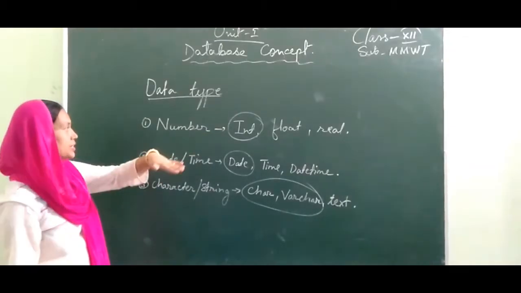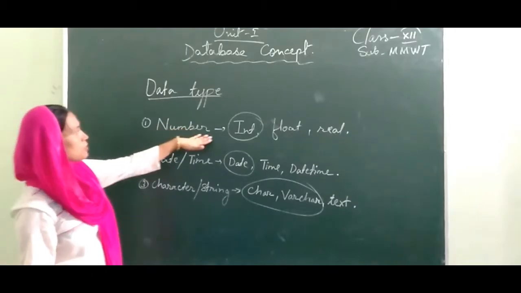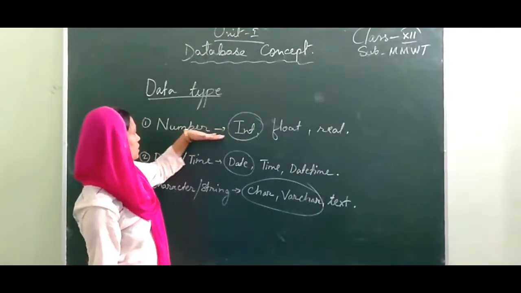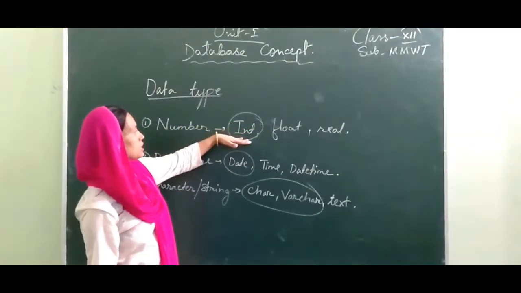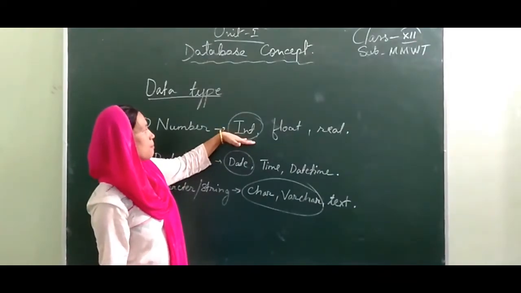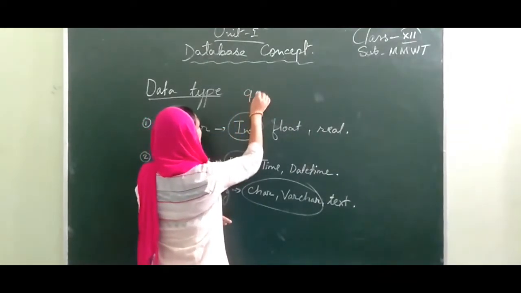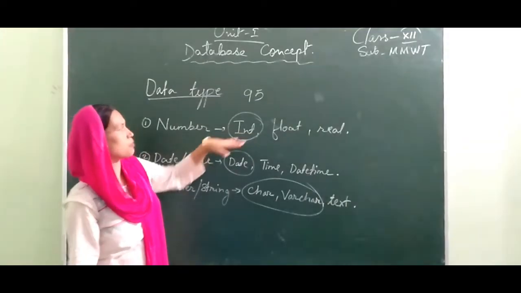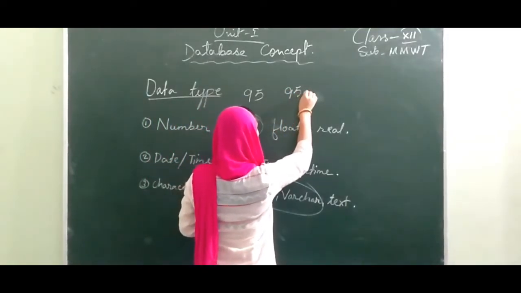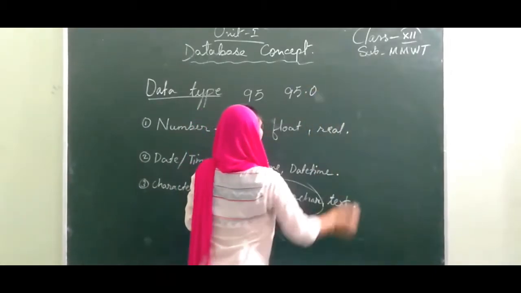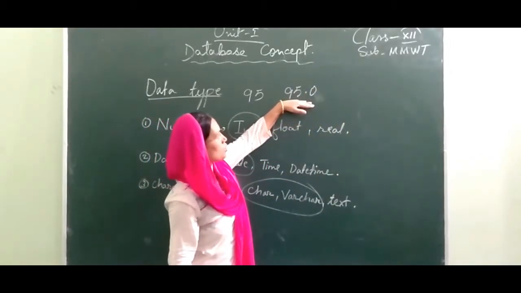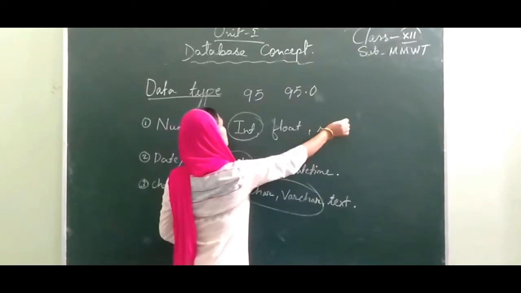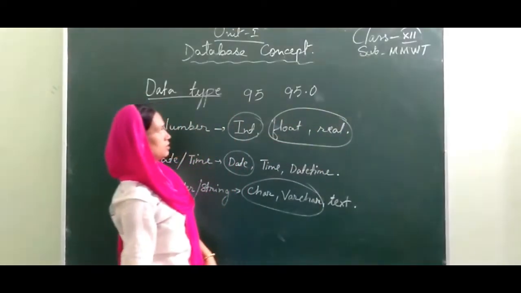Now we are going to decide in which field the data type will be int and in which field the data type will be float. By the name itself we can know that this data type is used for numbers. When you have an integer number like 95, we can set the data type as int. And suppose you have a number like 95.0. Here, with the point, we know that this is not an integer, this is a real number. So in that condition we can set the data type as float or real.